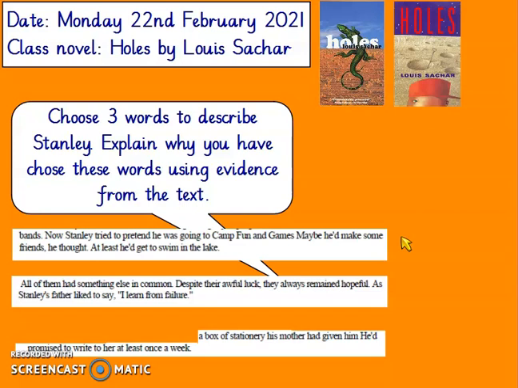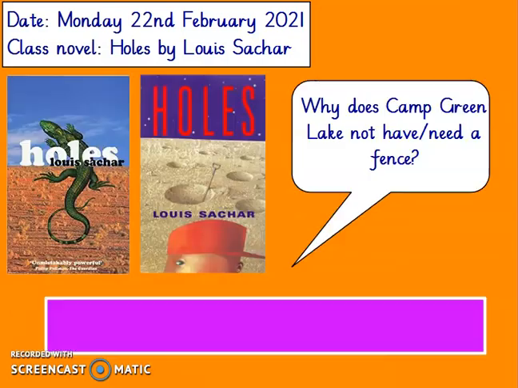Great, so now you've chosen your 3 words and you've found evidence to explain them. A couple more examples: "a box of stationery his mother had given him. He'd promised to write to her at least once a week." So he's made a promise. That could suggest he's loyal, he's faithful. So there are some words you could have used. He's close to his family. He's good-hearted, so he's promised to write to her. So I wonder what other evidence you found and what words you chose.